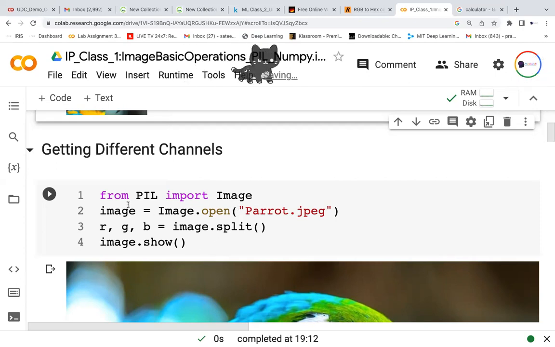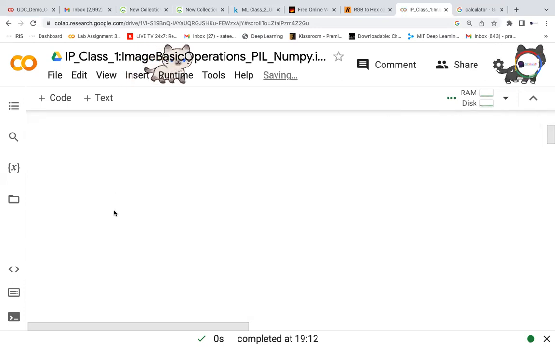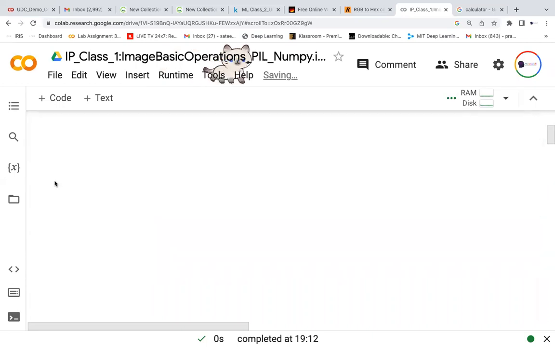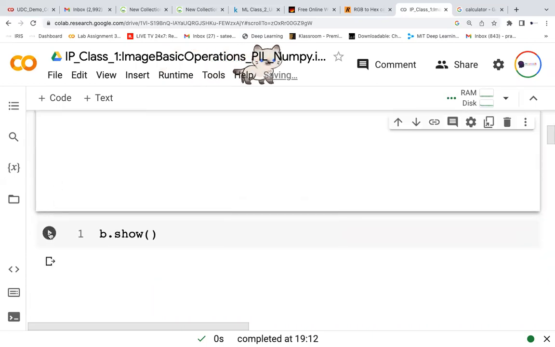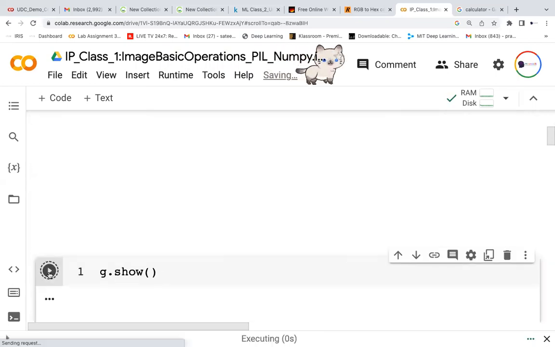Now I'm trying to split it. The first one will be R, second will be G, third one will be B. So this is the order, RGB. Now I want to show only the R channel, so R dot show. I want to show only the B channel, so B dot show. I want to show only the G channel, so G dot show.